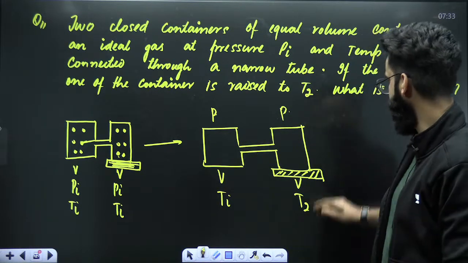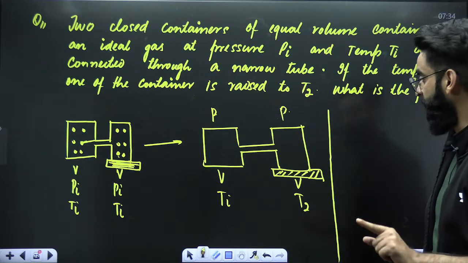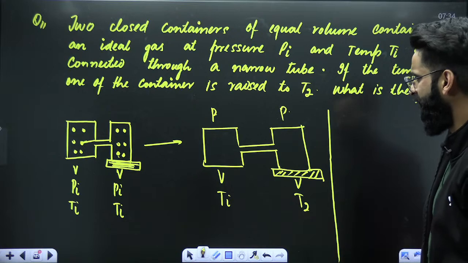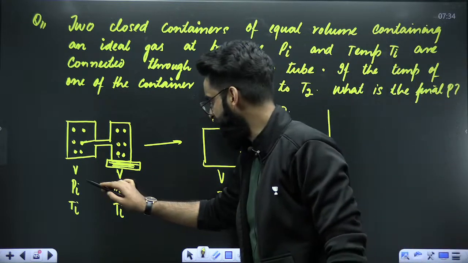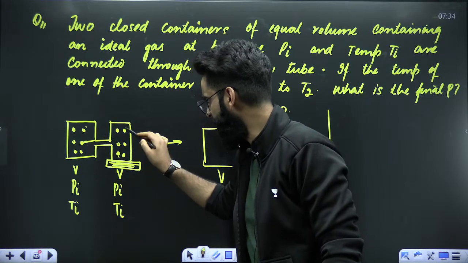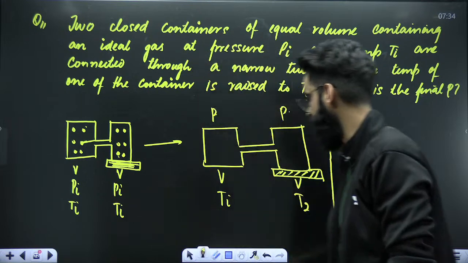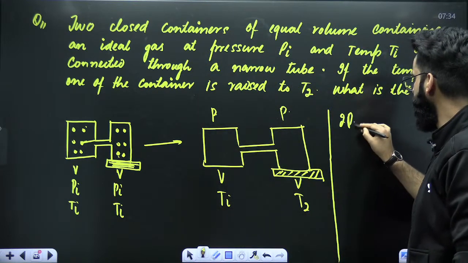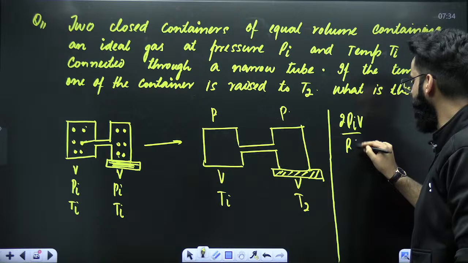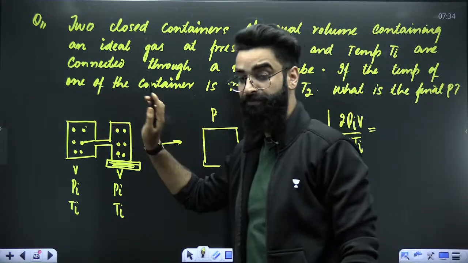Okay? So what is the concept which I'll be using? Total moles before mixing has to be equal to total moles after mixing. Now, the question is almost done and dusted. Total moles before mixing: there are some moles of gas in this container, some moles of gas in this container. So it's going to be PiV divided by RTi plus PiV divided by RTi. That makes it 2 times PiV divided by RTi. These are the total moles of gas present in both the chambers before mixing.